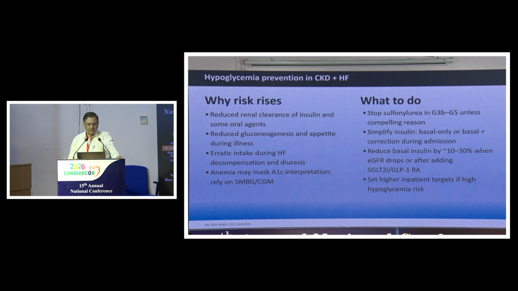Glimepiride and gliclazide can be used in lower dosage if the sugars are on the higher side. And glipizide is predominantly excreted by the liver, and it also can be used. Basal insulin should be used. The bolus insulin should be reduced because insulin clearance is predominantly by the kidneys.